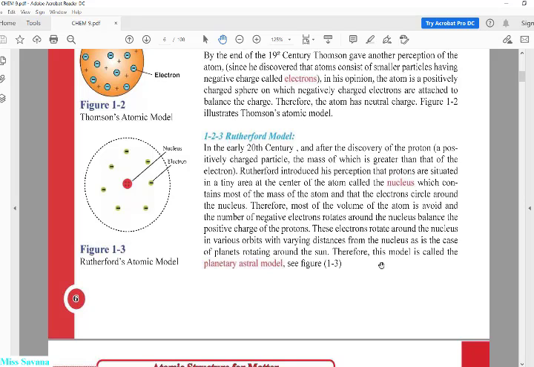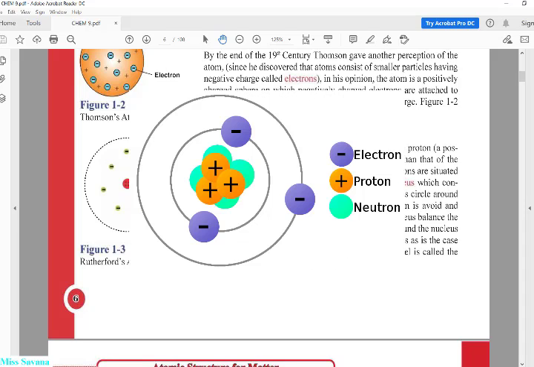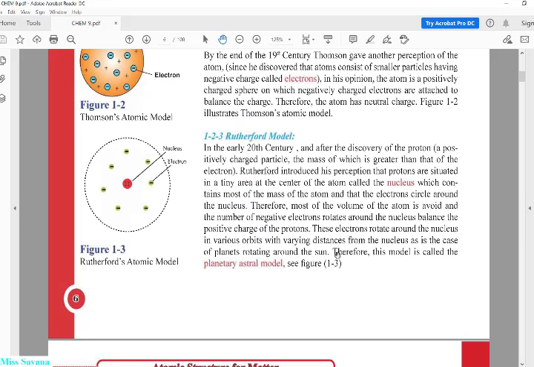اللي بيها كتلة البروتونات. Number three, the electrons, where are they? They are circling around the nucleus in various orbitals. Therefore, most of the volume of the atom is actually a void, يعني معظمها فراغ. The number of negative electrons rotating around the nucleus balances the positive charge of the protons. So protons equal electrons. That's why the atom is neutral.